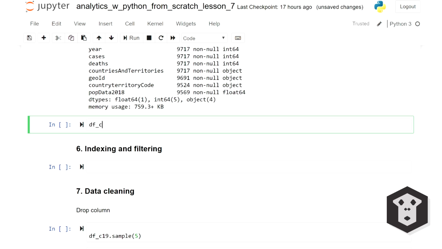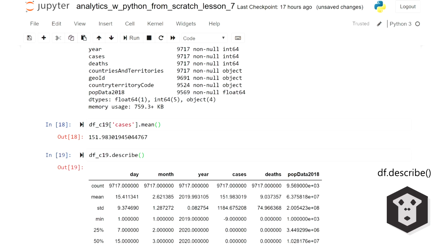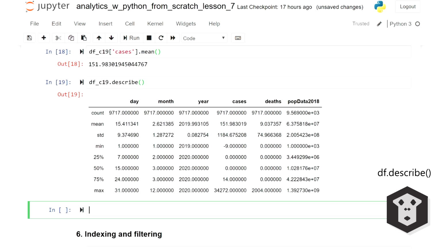For instance, looking at just one column, the number of cases, I can get the mean. The describe method can also generate a useful report for quantitative columns. You see, it picked all the columns with numbers. Obviously, the mean of day or month doesn't make much sense, but here is the daily mean of cases, for instance, 152. You have the standard deviation, the minimum, you have the median, the max.